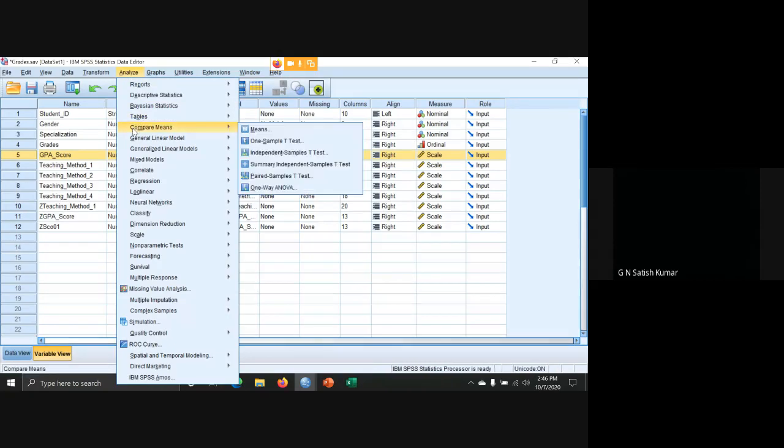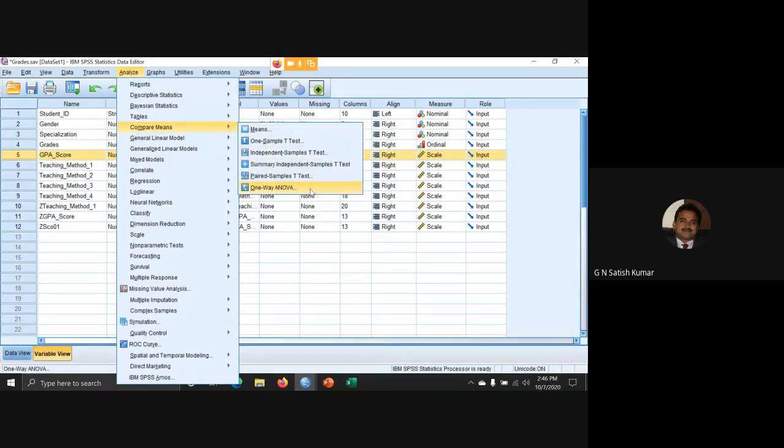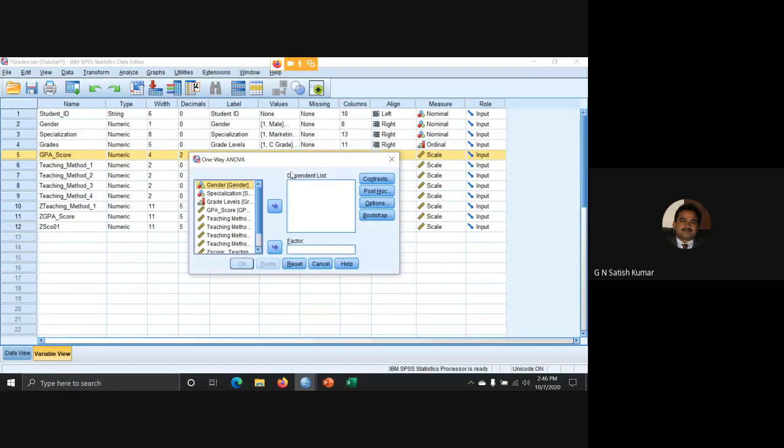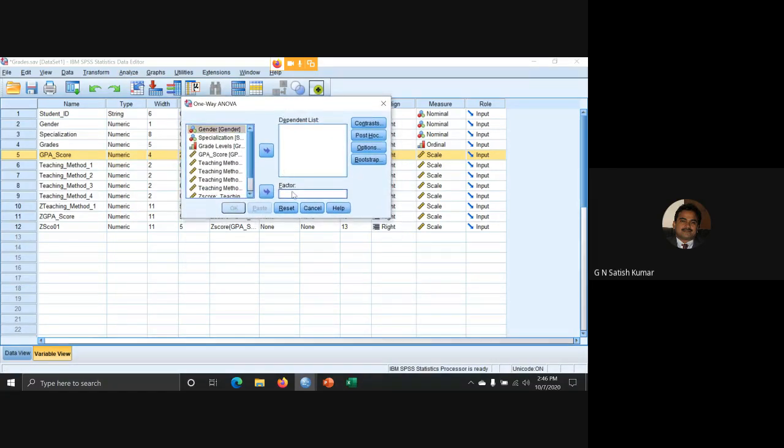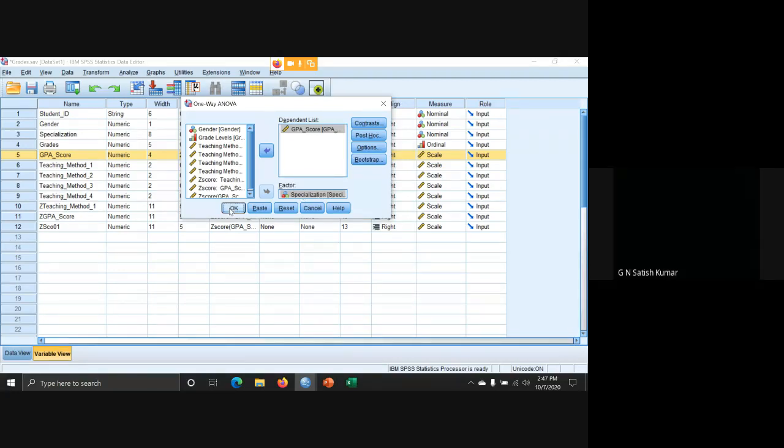Analyze, compare means, then one-way ANOVA. In one-way ANOVA, the factor is specialization, the dependent variable is GPA score, and click OK. So I go to analyze, compare means, one-way ANOVA, the dependent variable is GPA score, the factor is specialization. Click OK.